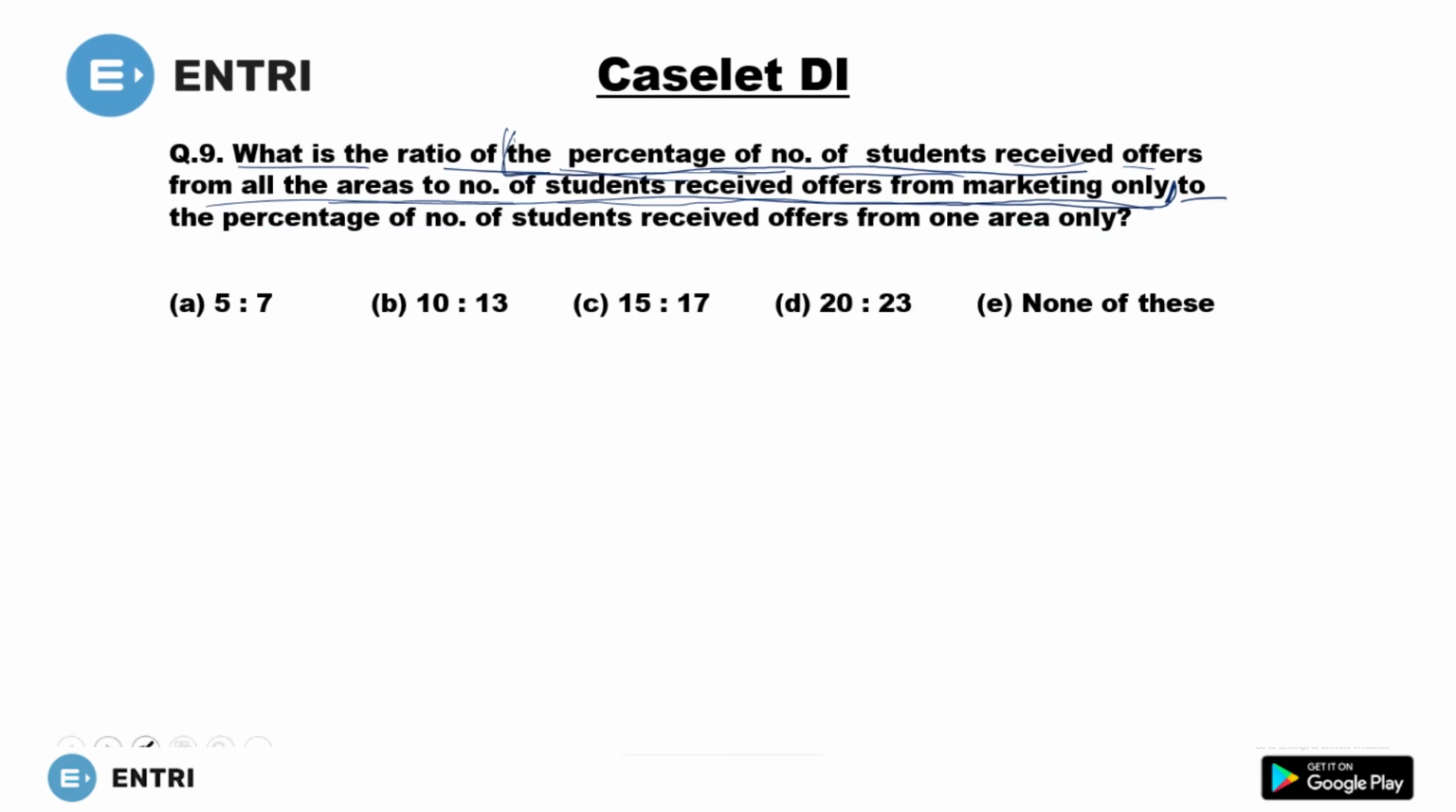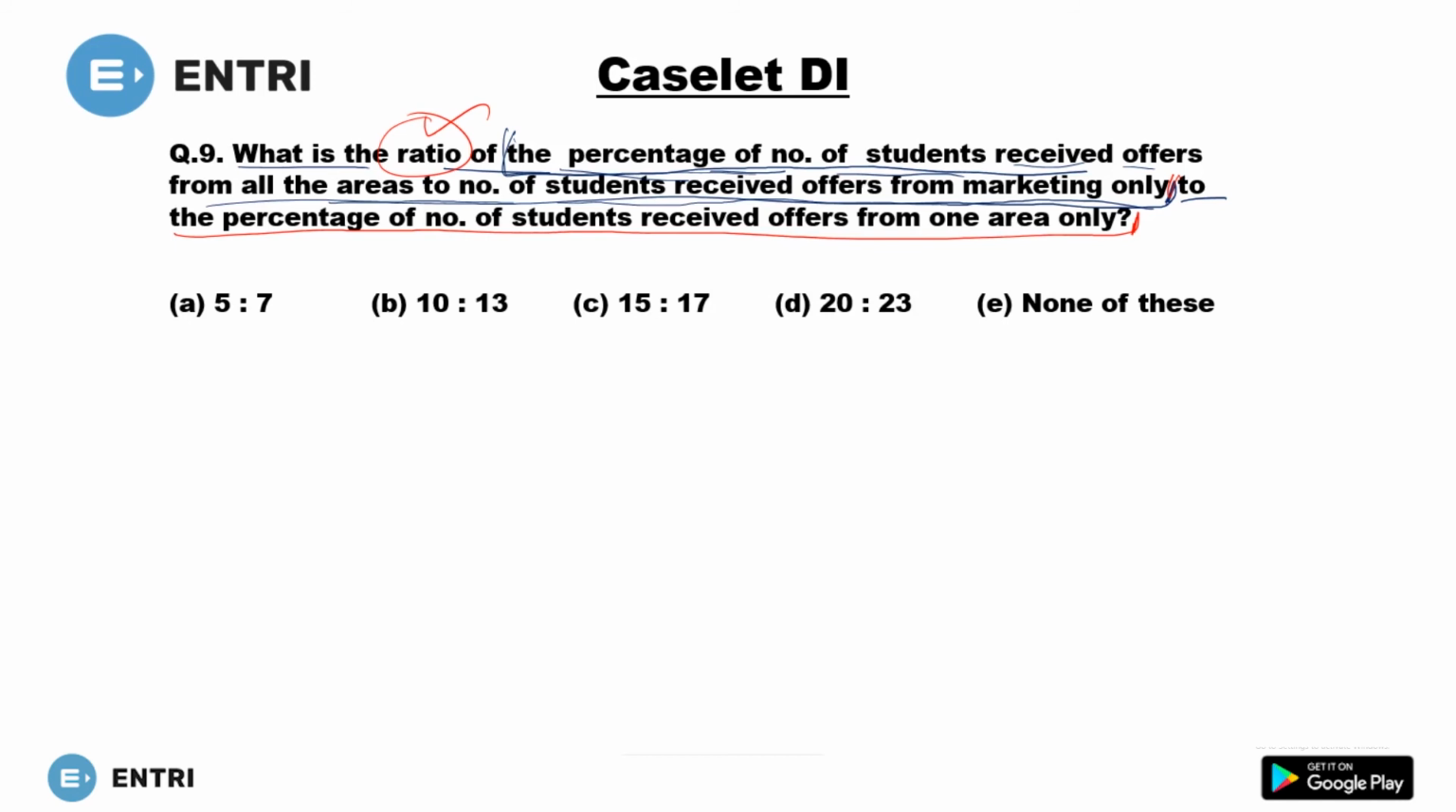Okay, first of all till here, and second question starts from here. So you will have to find two percentages here, and when you get those two percentages, you will have to find the ratio of those percentages. So this question is important and slightly deeper than the previous one.